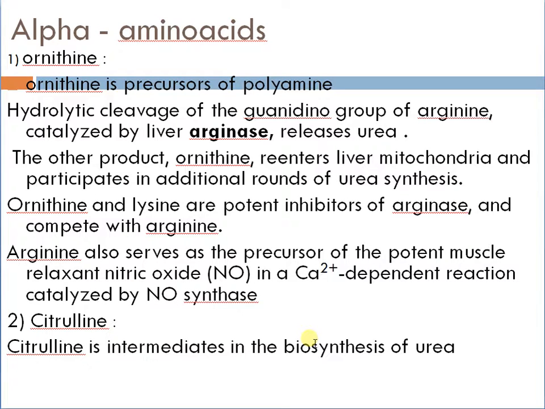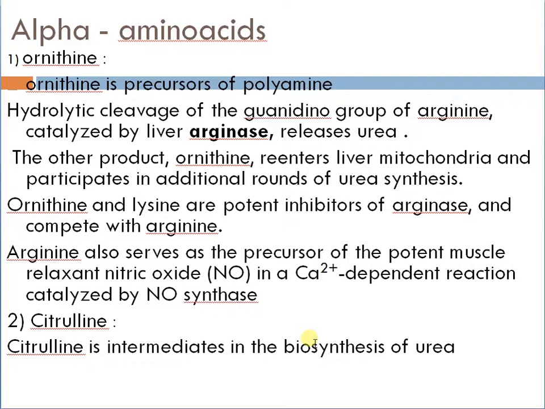Coming to the alpha amino acids, ornithine. Ornithine is a precursor of polyamines. Hydrolytic cleavage of the guanidino group of arginine, catalyzed by liver arginase, releases urea. The other product, ornithine, re-enters the liver mitochondria and participates in additional rounds of urea synthesis. Ornithine and lysine are potent inhibitors of arginase and compete with arginine. Arginine also serves as the precursor of the potent muscle relaxant nitric oxide, in calcium-dependent reactions catalyzed by nitric oxide synthase.